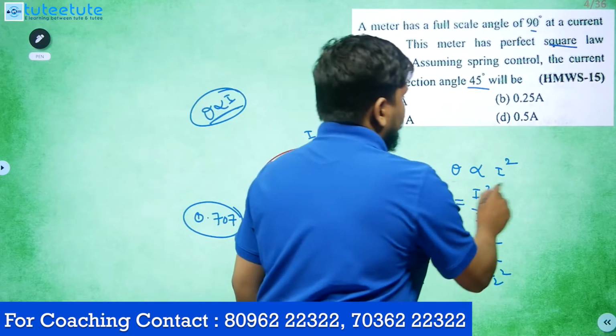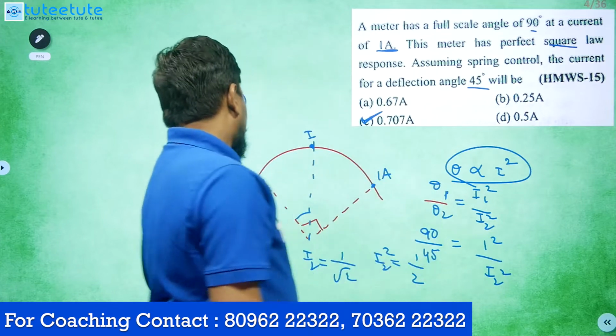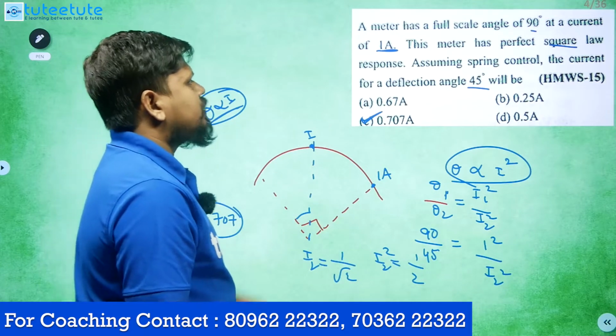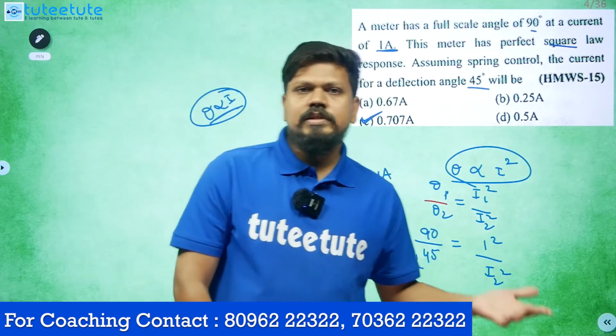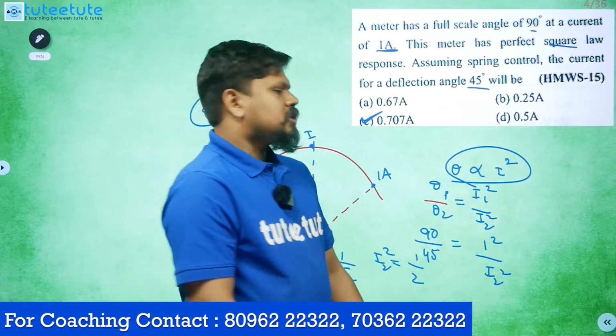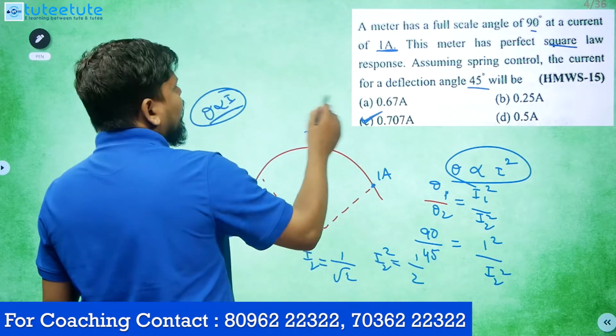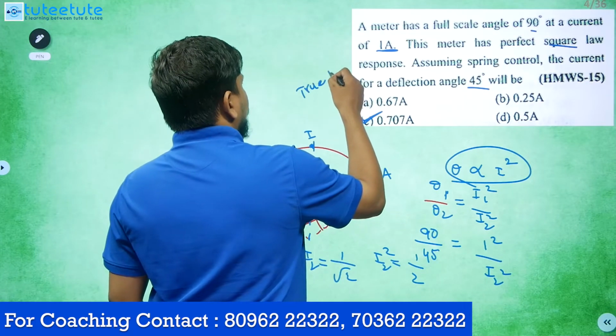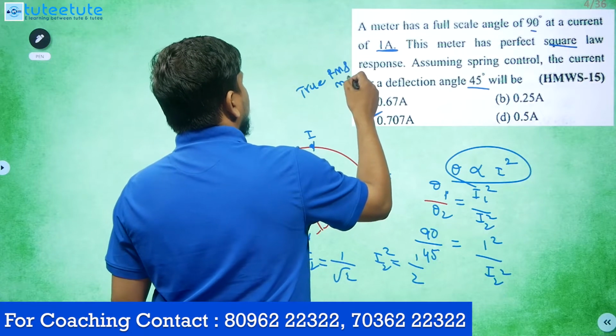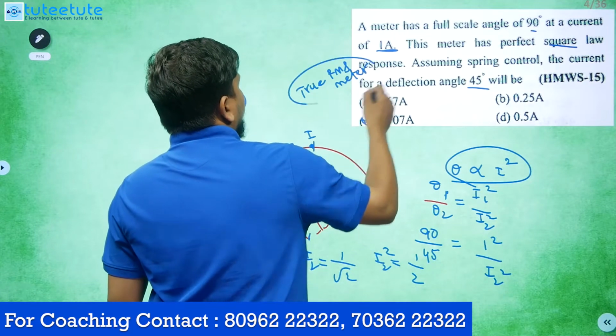For the perfect square law, what will you get? 0.707 amperes you will get. For which type of instrument is this possible? Generally, for the true RMS meter. Which instrument follows the perfect square law? The true RMS meter follows the perfect square law.